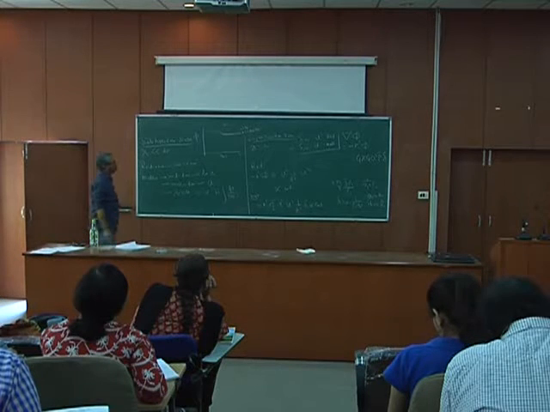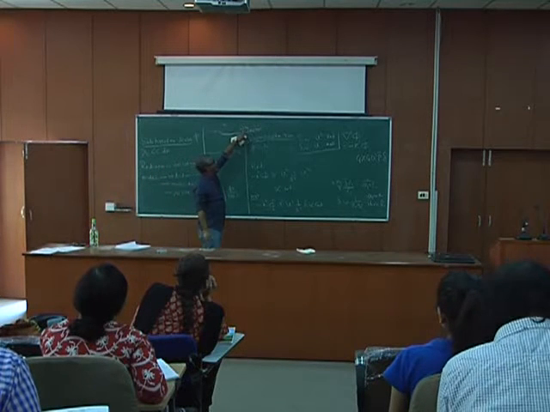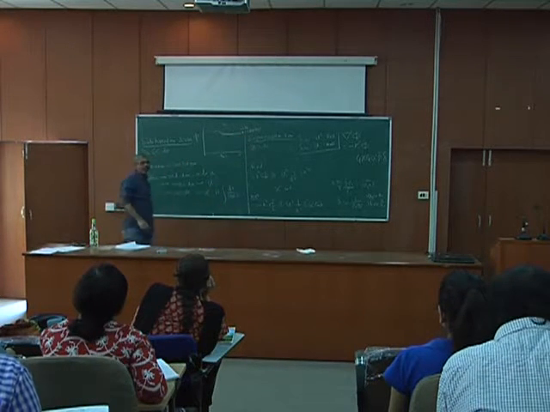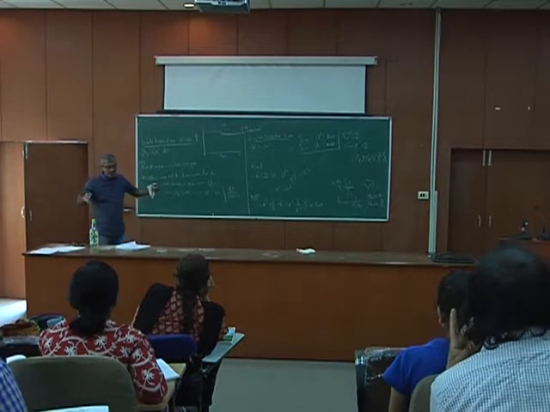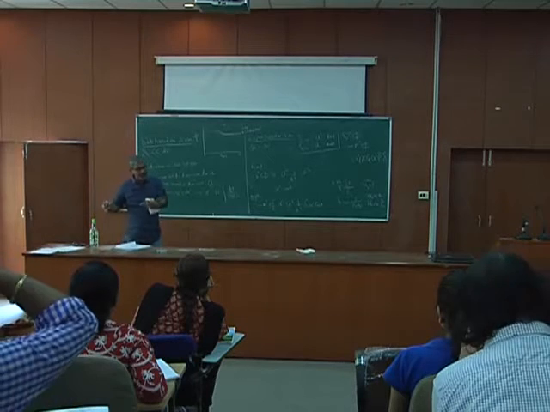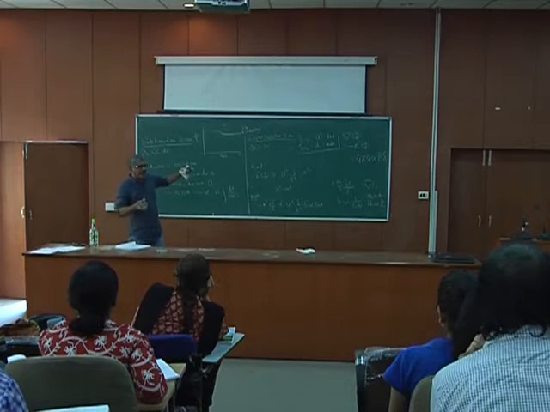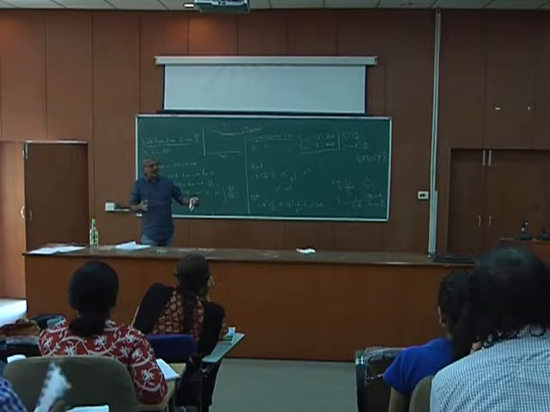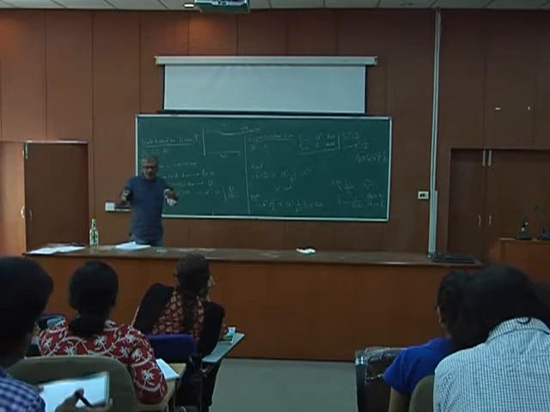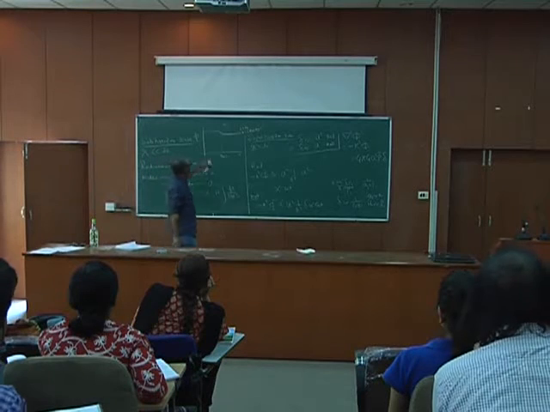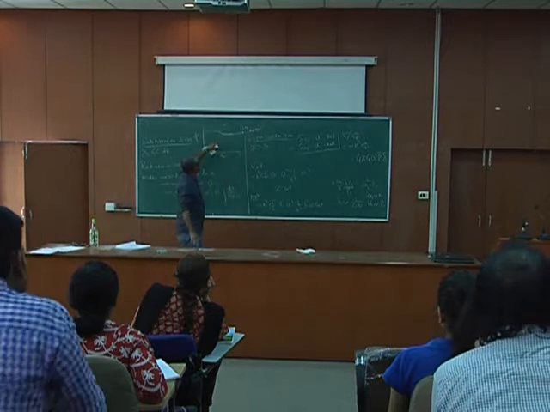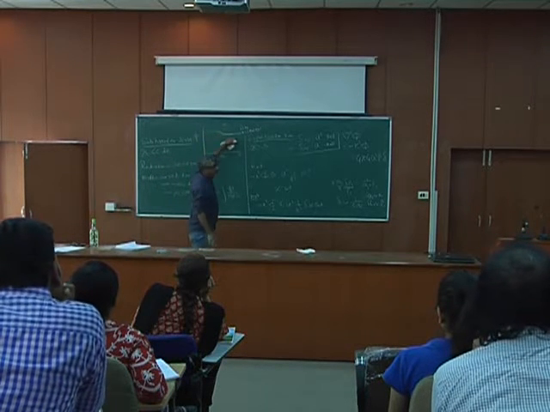Now you have some bigger scale which will enter in the matter domination regime, and the smaller scale will enter in the radiation domination regime. For scales that enter in the matter domination regime, because they are super horizon, they behave like that.